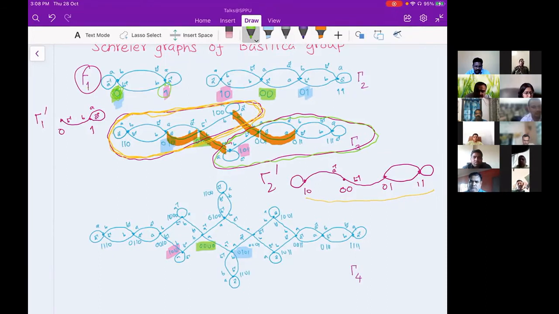What I'm trying to say is we will take copies of the tile graph, and now we will use the adjacency which was there in the first graph, and accordingly we will connect them. And the resultant we will get is a next level Schreier graph, or some level Schreier graph, based on what your gamma is, what your first graph and second graph are. So thank you for your question. It gave me an opportunity to explain it better.